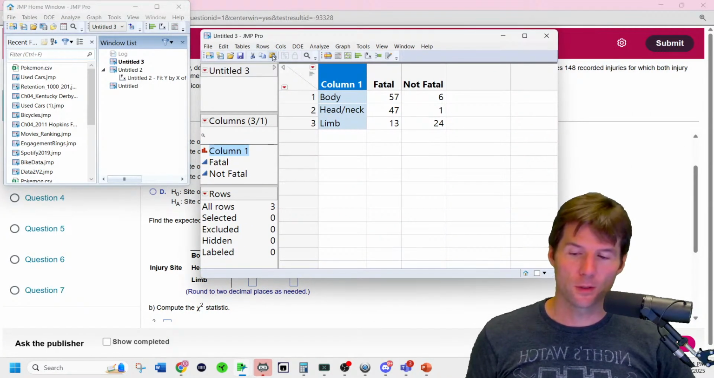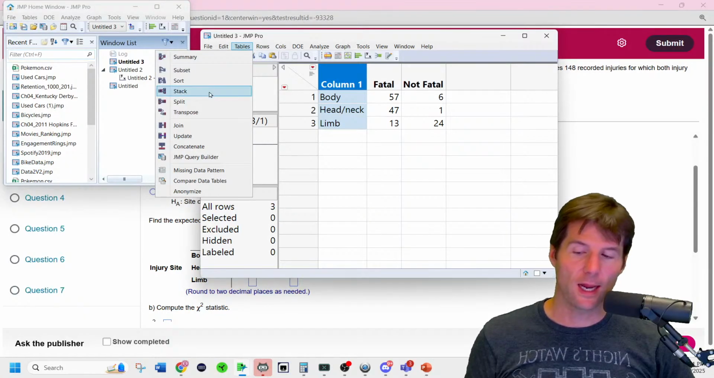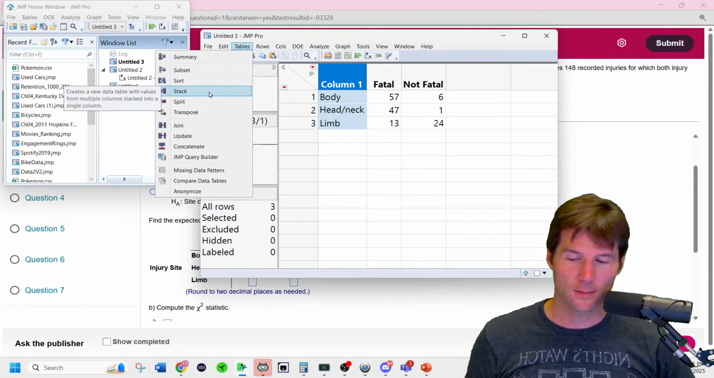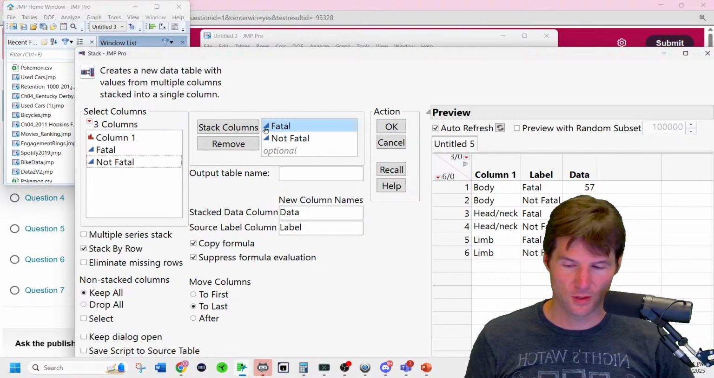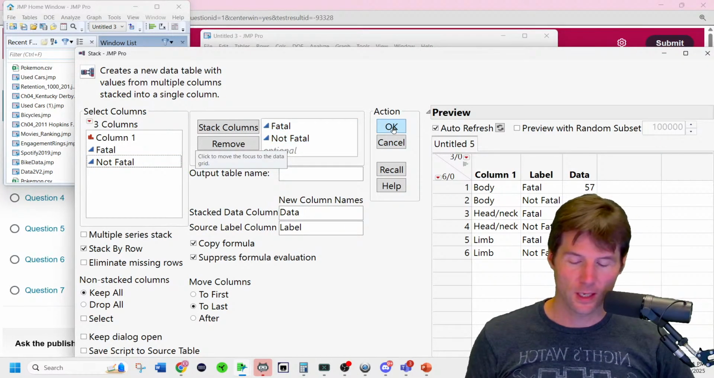So now we're going to go and do the following. Tables, Stack. Double click the two blue columns, and you should see this right here. Go ahead and click OK.